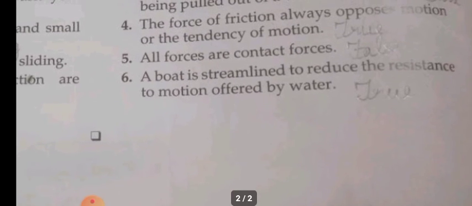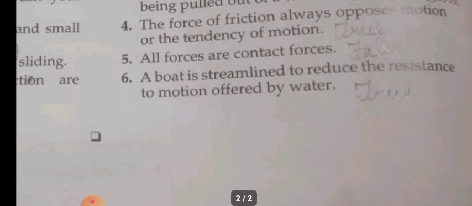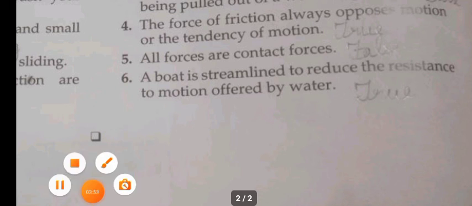Okay. The sixth question. A boat is streamlined to reduce the resistance to motion offered by water. Streamlined means what? Have you seen the body structure of the fish? It is like a streamlined body structure. So the boat also has the same shape as the fish in order to reduce the resistance to motion. Naturally water will offer a resistance.